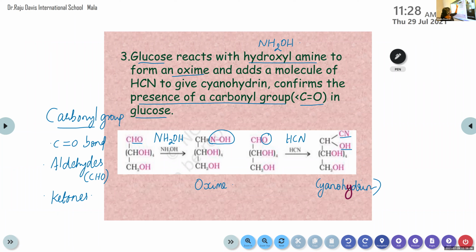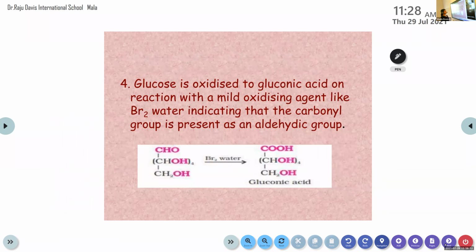Okay. Then the fourth step. Glucose is oxidized to gluconic acid on reaction with a mild oxidizing agent like bromine water. Oxidation means the addition of oxygen.